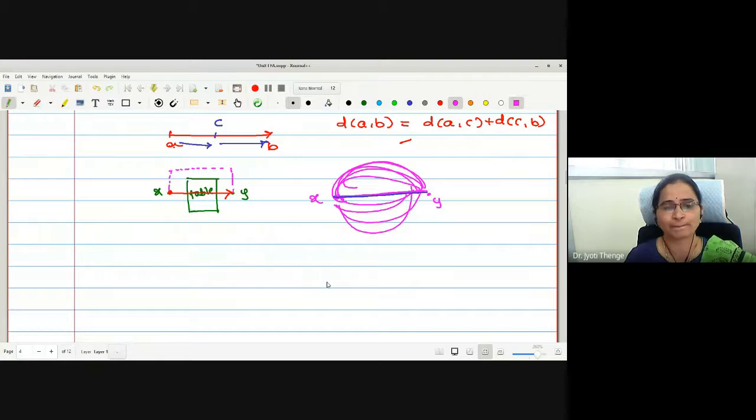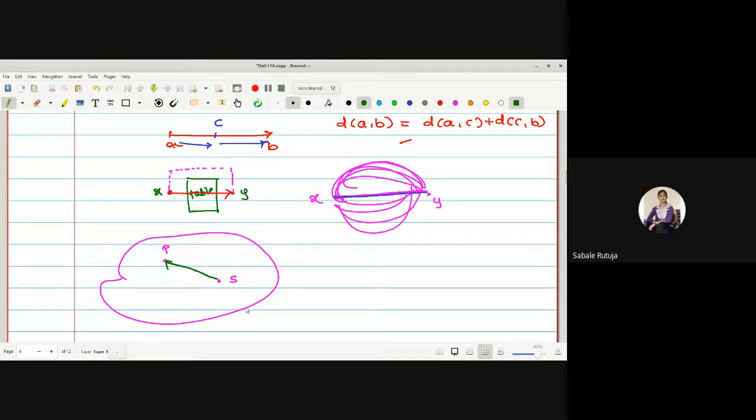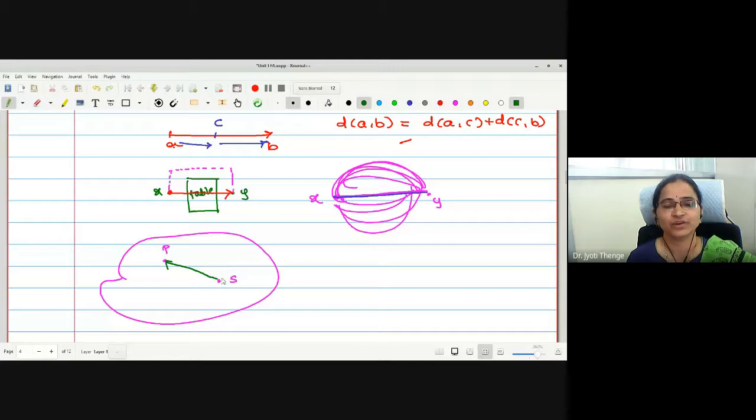On the map, can you see that? Suppose this is my map; here it is Pune, here it is Solapur. Can you join the two cities with a straight line directly? No, it is not possible. We have to follow the path that is given.